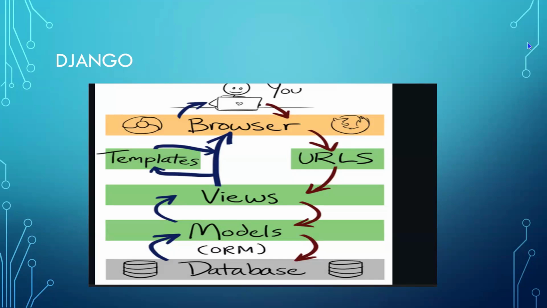In the views, I will have the code to display my content in the template. To display the content in my template, I should get the data from my database. So the views will be creating the web page. If you want to modify some content in the web page, or delete some content in the web page, all the operations will be done by the views. This is called the model, view, and template architecture of Django.